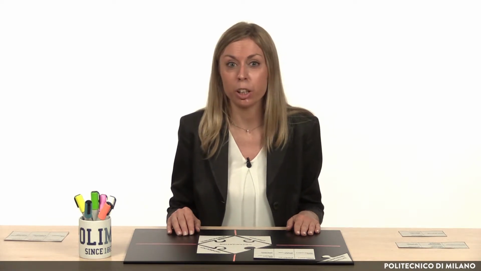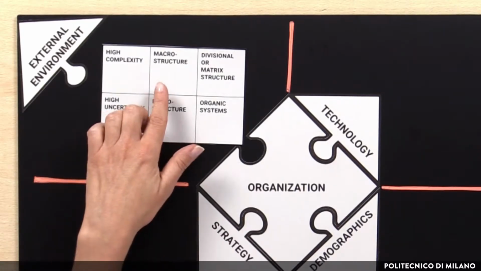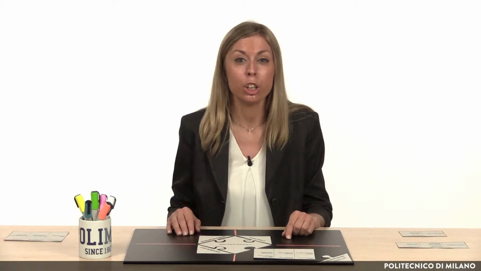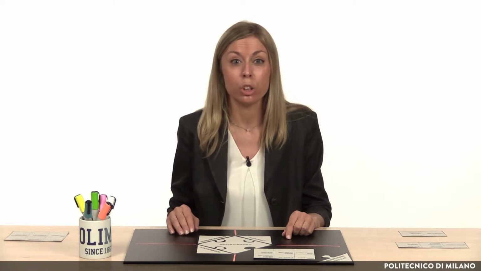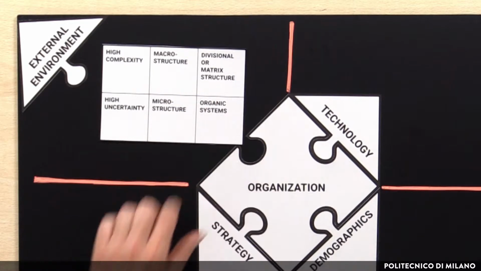External complexity requires an adequate level of internal complexity to cope with, that is generally impacting on the macrostructure choices. In very complex environment, a high number of units might be necessary to control the market, and so divisional and matrix structure are more likely to be adopted.